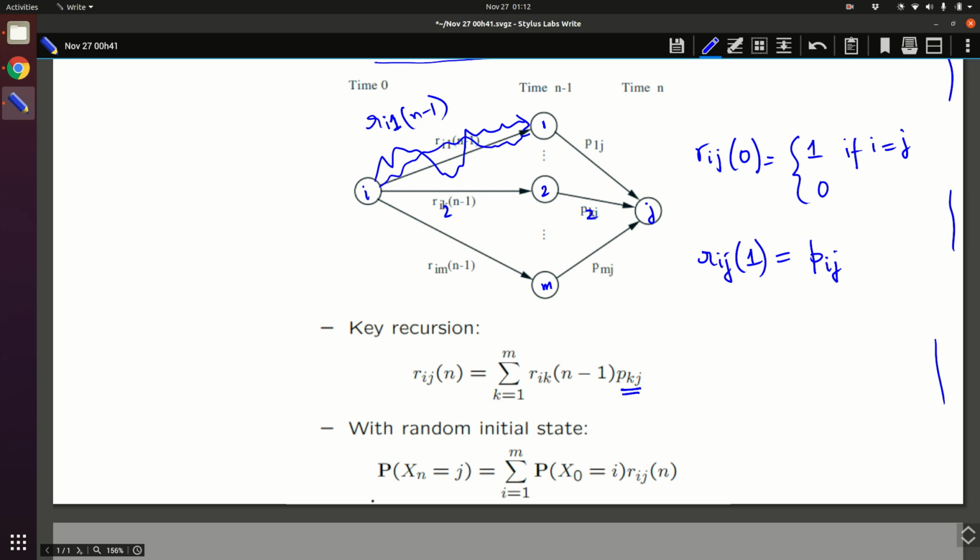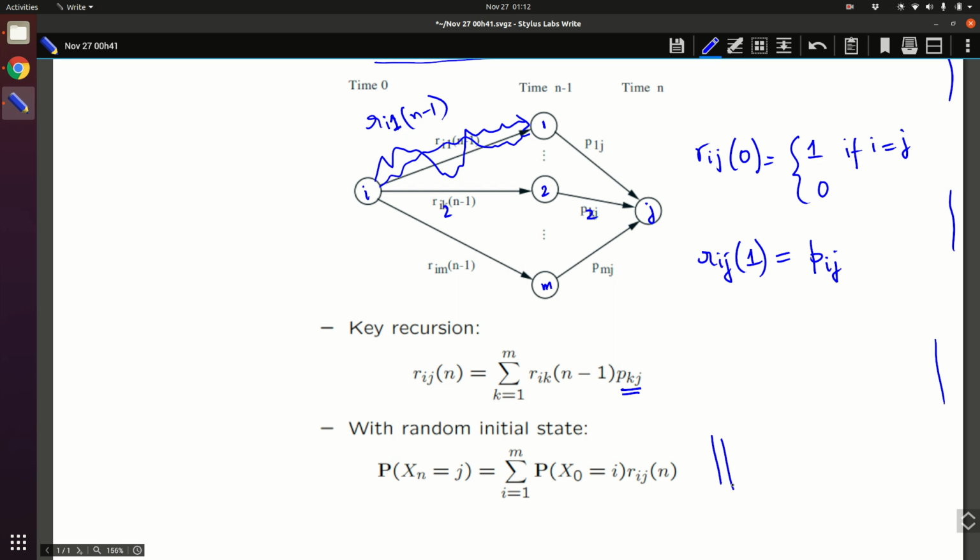Now, if the initial state itself is random, and you want to understand the probability that xn equals j, this is not a recursive equation. Please don't get confused, this does not have any recursion. All this is saying is, in order to reach from i to j in n steps, first you have to be in i, and the probability of being in i is the probability that x naught is i.